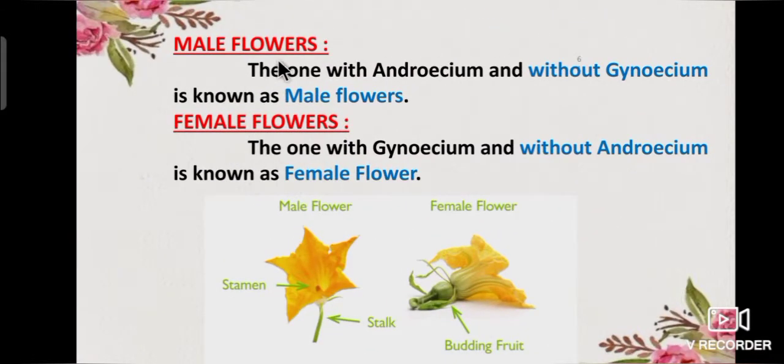Next, male flowers. The one with androecium and without gynoecium is known as male flowers. Next, female flowers. The one with gynoecium and without androecium is known as female flowers.